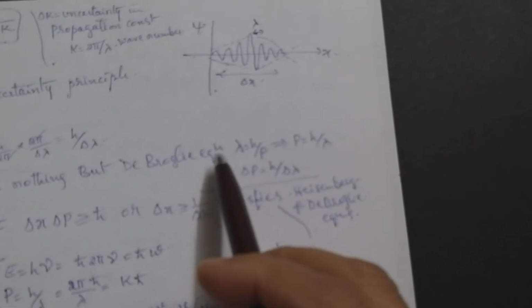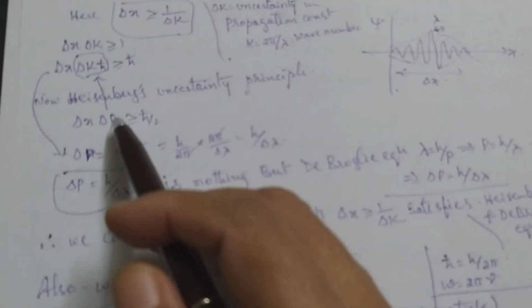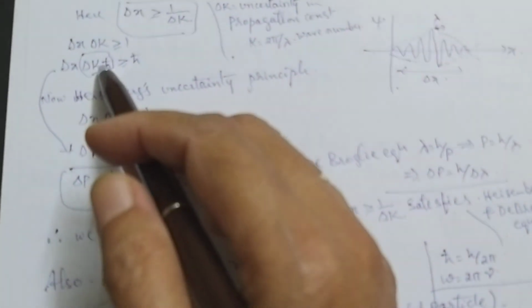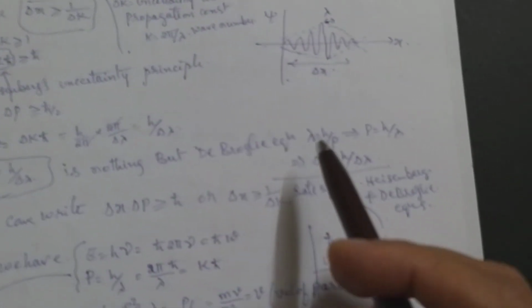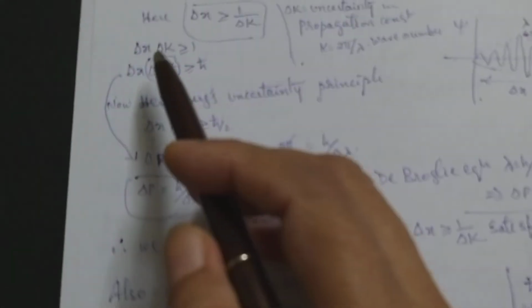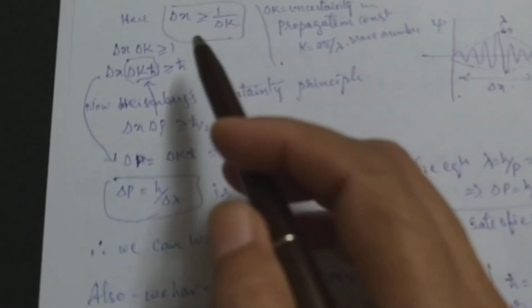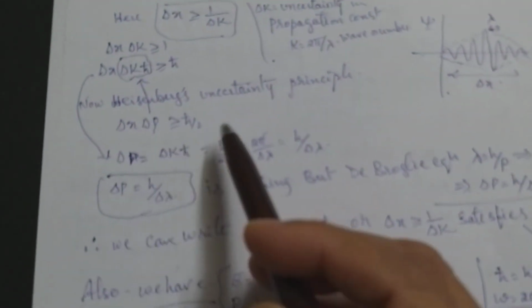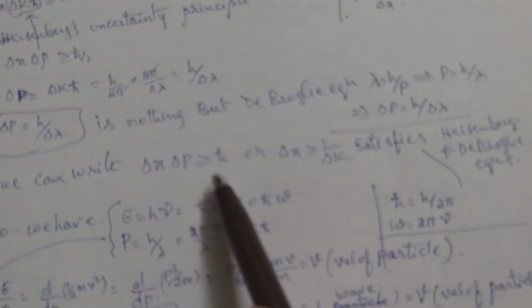is nothing but the de Broglie equation. You must see that once you replace delta p with delta k h cross, you are coming back to your de Broglie equation, where lambda is equal to h by p, p is equal to h by lambda, delta p is equal to h by delta lambda. The same equation you have got here. So this equation must be correct, and it will lead to Heisenberg's uncertainty principle. Now we can write delta x delta p greater than or